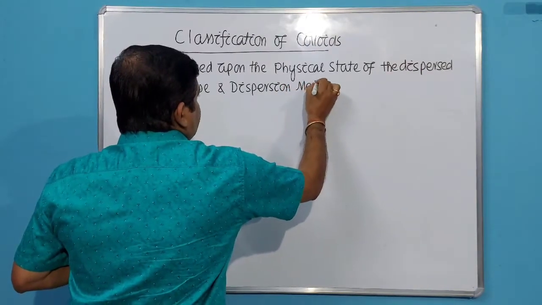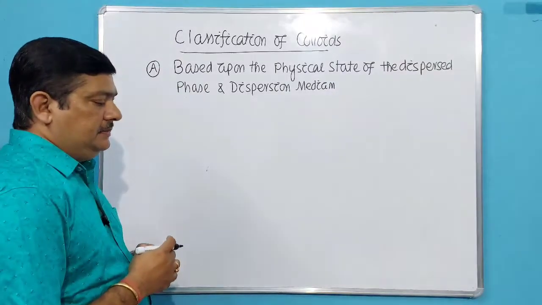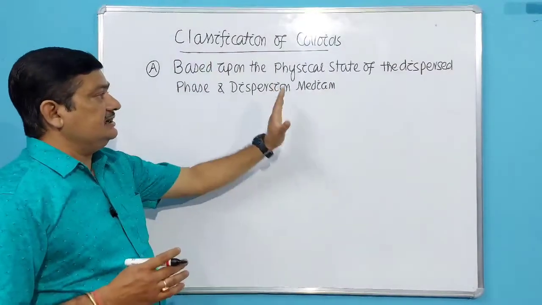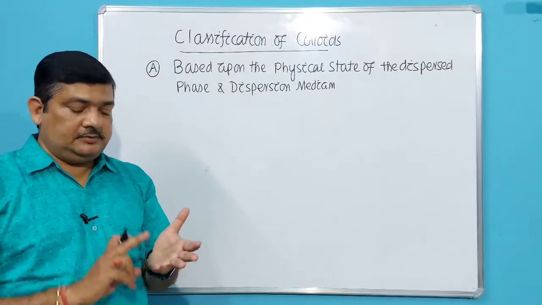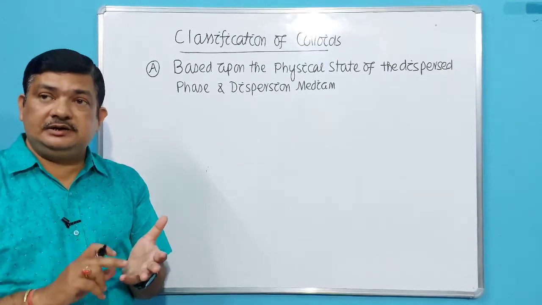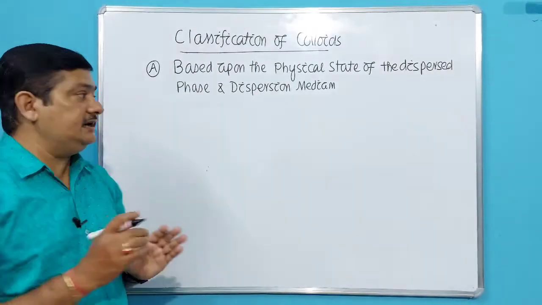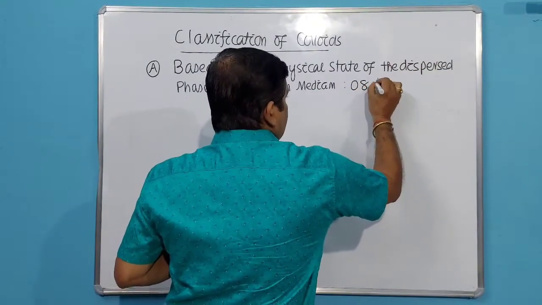Physically you can find three types of phases: solid, liquid and gas. Whether the dispersed phase and dispersion medium are solids, liquids or gases, depending on that there are 8 types of colloidal solutions.